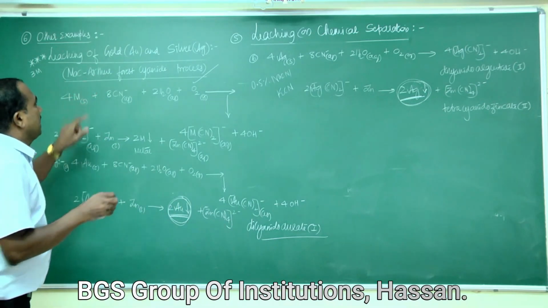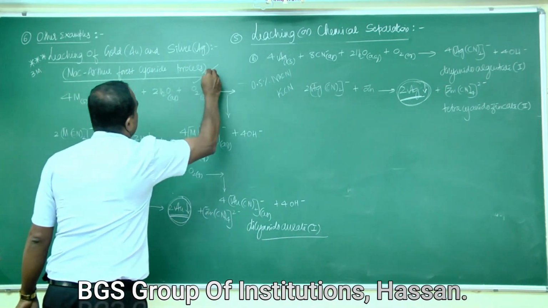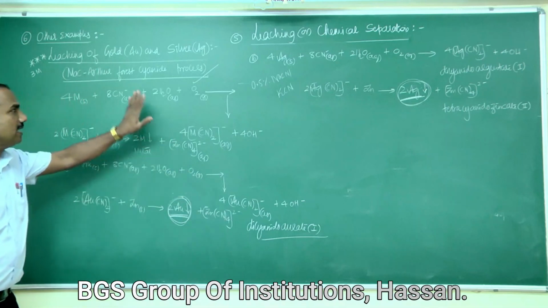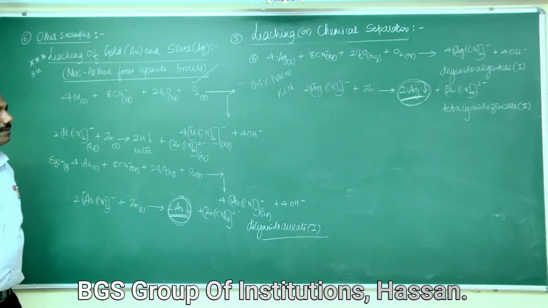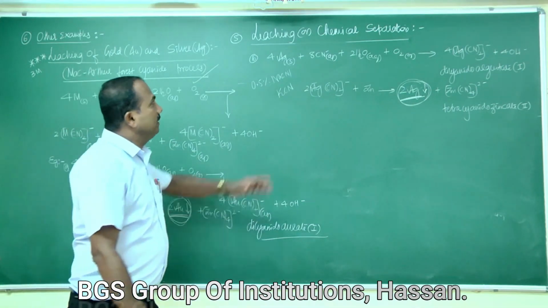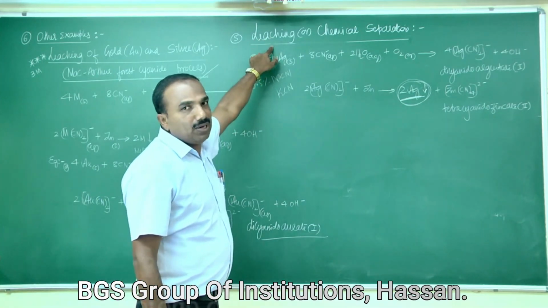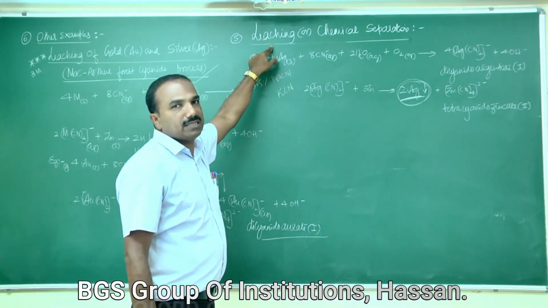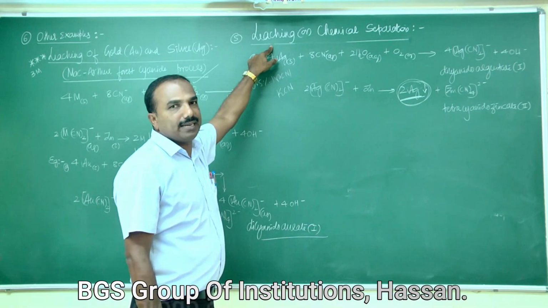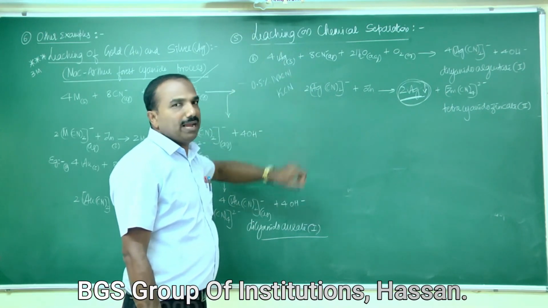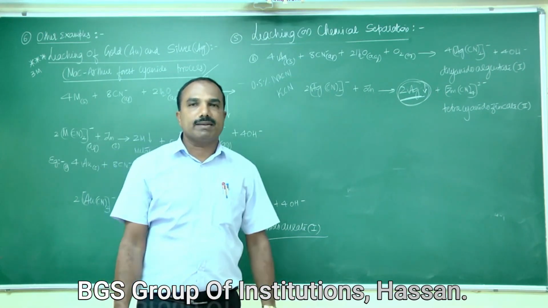This process is called the MacArthur-Forrest cyanide process. This is about leaching or chemical separation of concentrated ores, that is aluminum, gold and silver. Okay, thank you.